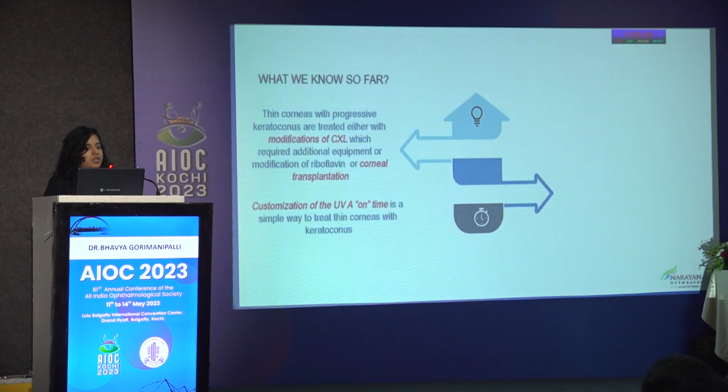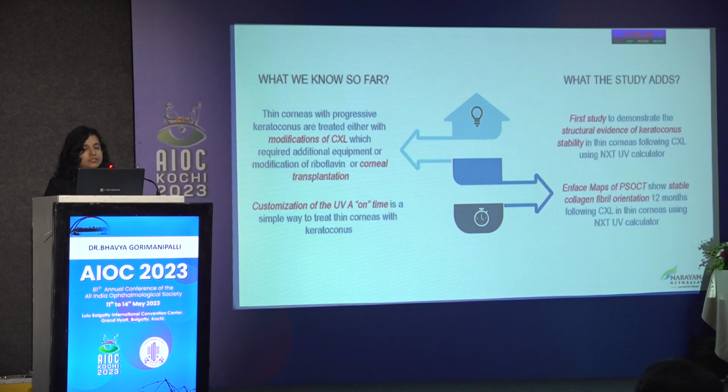So we do know that we need modifications of cross-linking to address thin cornea cross-linking. Customization of UVA on time has been shown to be a simple way to treat thin corneas, but this is the first study to establish its effectivity apart from topographic outcomes, showing that collagen fibril orientation is stable or improves after cross-linking using the NXT UVA calculator.